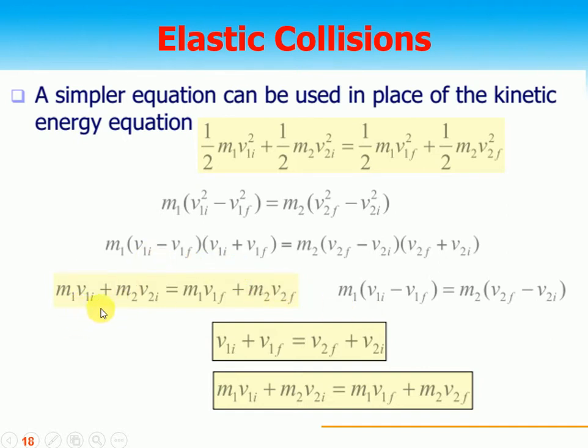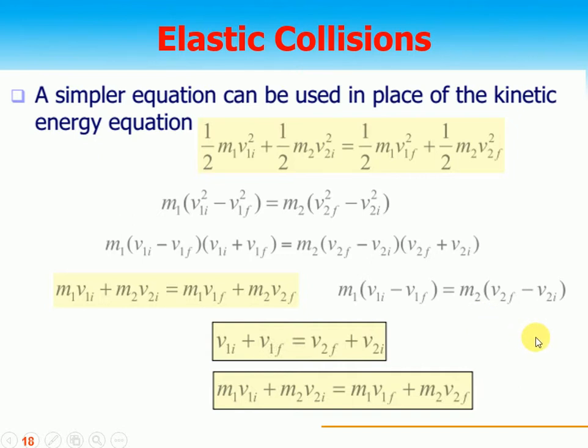So m1 v1i plus m2 v2i is equal to m1 v1f plus m2 v2f. That is, the initial momentum is equal to the final momentum. From this relationship, we can take m1 common and m2 common, and plugging in these values, I get this simple relation. From here we are interested in finding v2f and v1f. What is the final velocity after collision? What is the final velocity of the first body? Just simplify and you can find out.